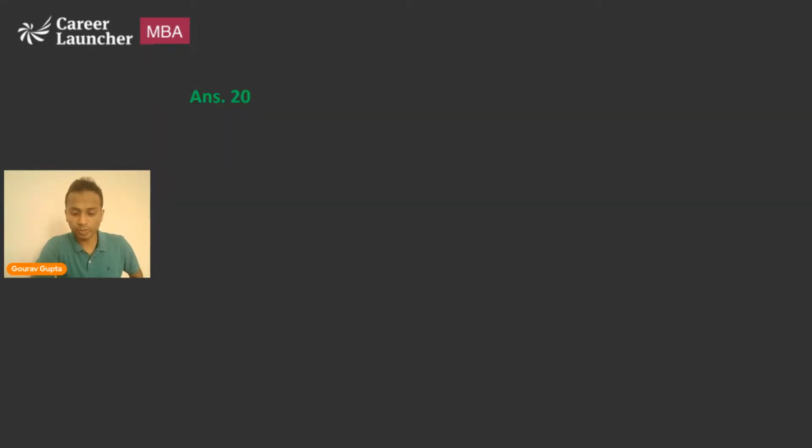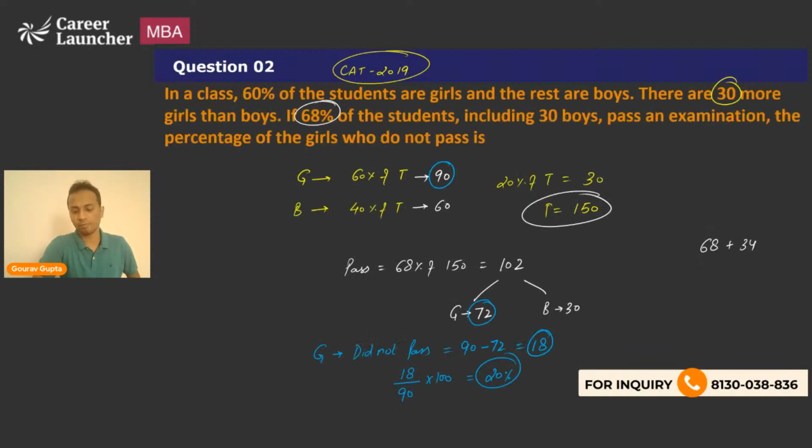Okay. So, Rubesh, you were confused between the denominator. What should be the denominator? If they're asking the number of girls as the percentage of total students, then you will take the denominator as 150.